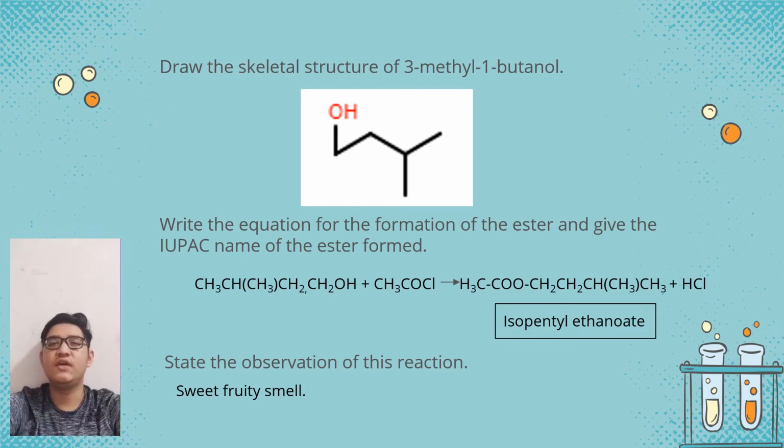Next, the equation for the formation of the ester and the IUPAC name of the ester. When 3-methyl-1-butanol reacts with ethanoyl chloride, isopentyl ethanoate is formed, and the observation of this reaction is a sweet fruity smell, which is the ester.